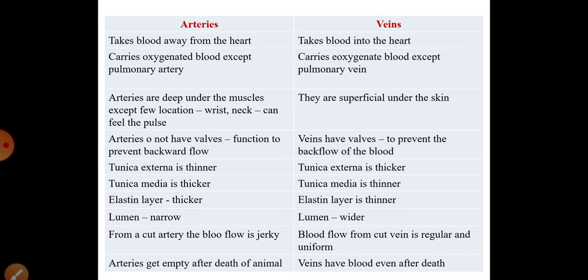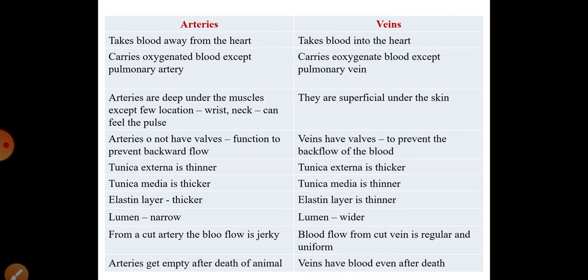Now the arteries do not have any valves. The function of these valves is to prevent the backflow of the blood. The arteries carry the blood from the heart to different parts of the body, and they are carrying oxygenated blood. So there is no such risk of the deoxygenated blood getting back to the heart. Whereas veins have valves which prevent the backflow of the deoxygenated blood, so that the blood doesn't flow back to the body again.